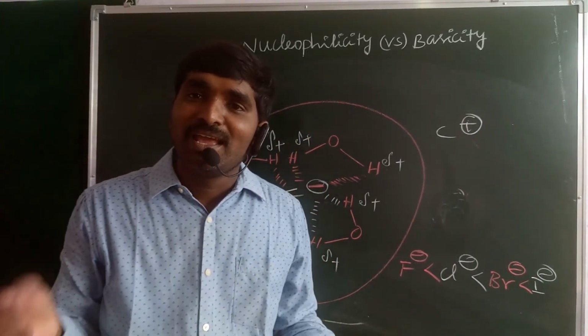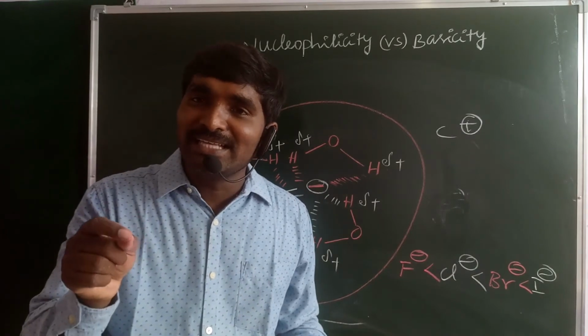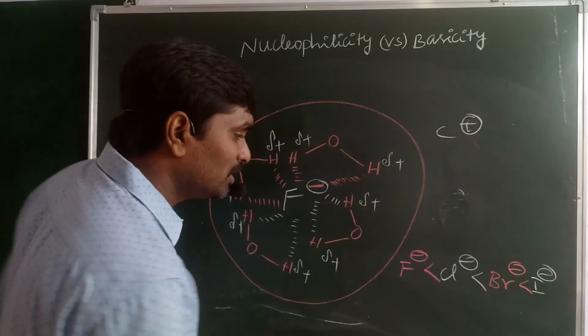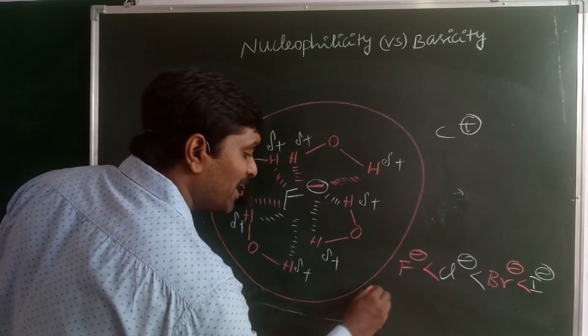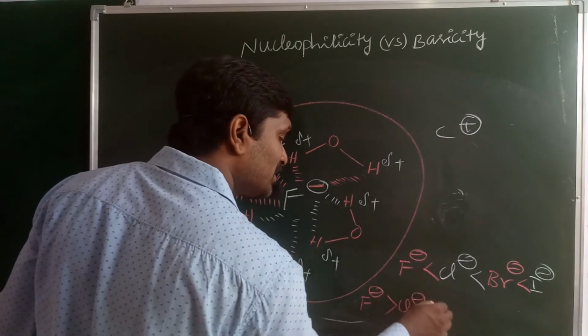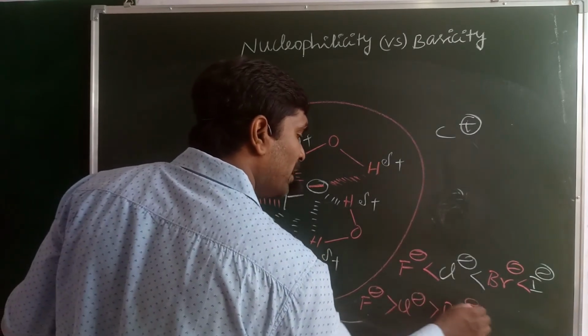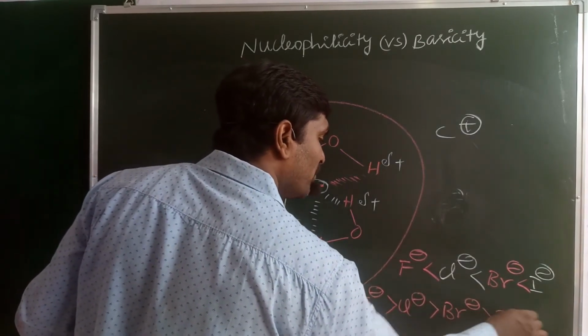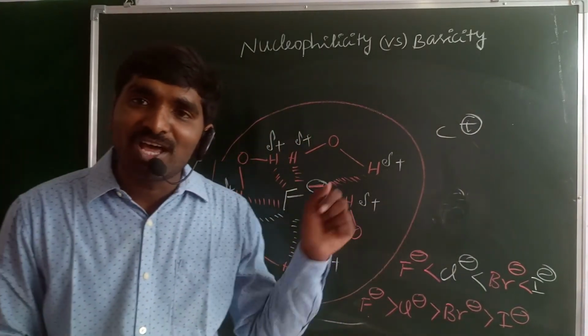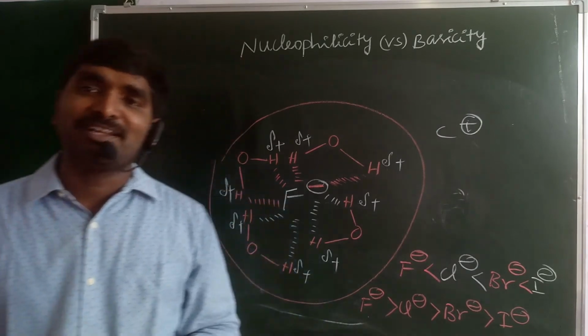Is it clear? Hence, basic nature decreases down the group. That means F minus is a better base than Cl minus, which is a better base than Br minus, which is a better base than I minus in polar protic solvent, which is an important factor.